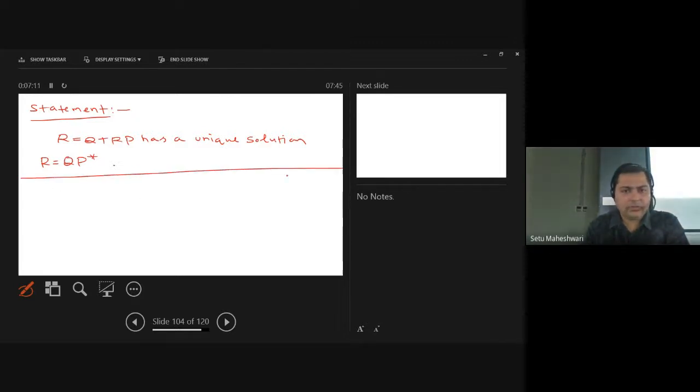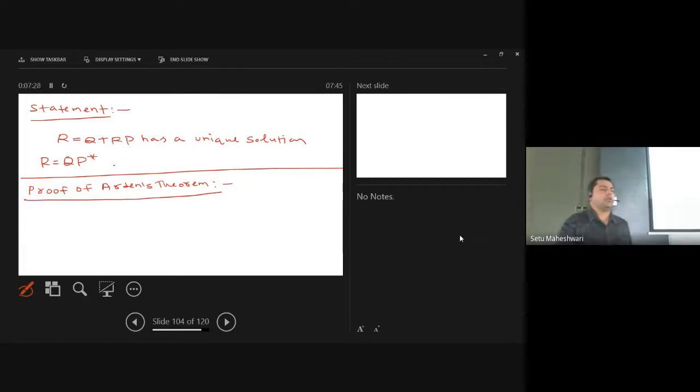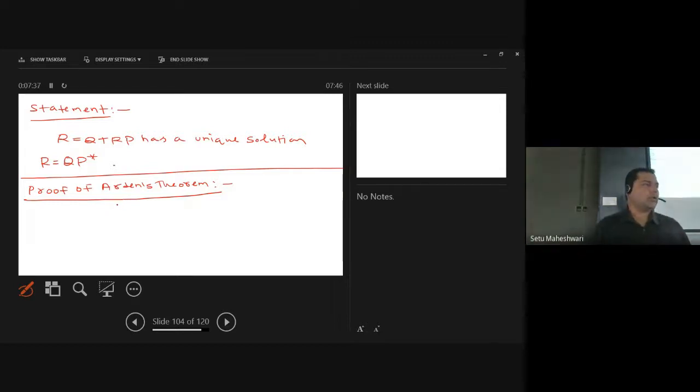Now we are going to get the proof of Arden's theorem. Now let's understand that proof. How do we prove Arden's theorem? What this theorem is saying is that this equation R = Q + RP.